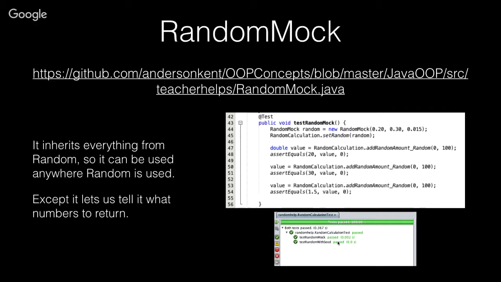And it still works. My application code still works when it's running live in a game, because we've already tested that the random number generation stuff works. And if you have to worry about random numbers being generated out of valid bounds for your game, well, you could have a test that created invalid random numbers, and you can test that your logic catches those. So by having total control over what the random number generator gives you, you can write really effective tests in a very short amount of time.